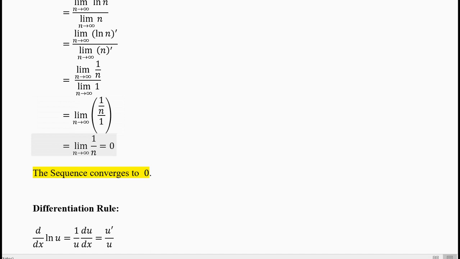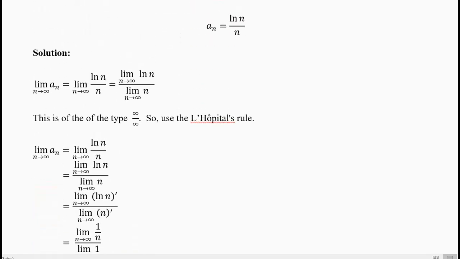This is the first standard limit on page 2. It is 0. 1 divided by a big number is a small number. In the limit you will get 0. So there is a finite limit and the value of the limit is 0. The sequence converges to 0. So that is your answer. By mistake, if you had done infinity by infinity equal to 1, your answer would be wrong.